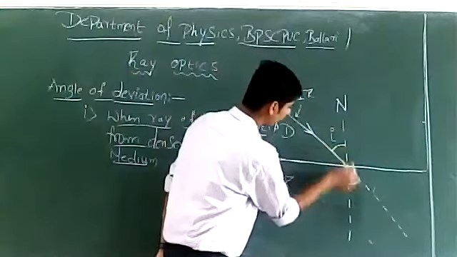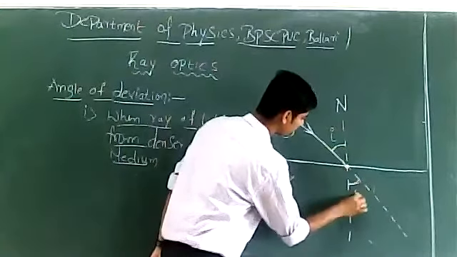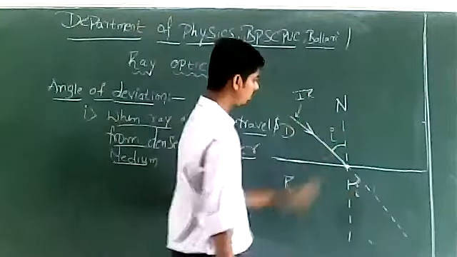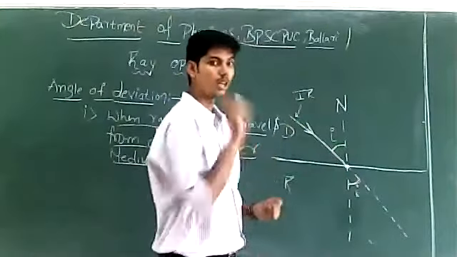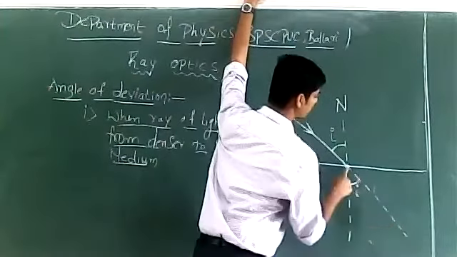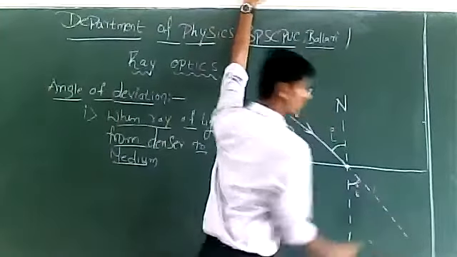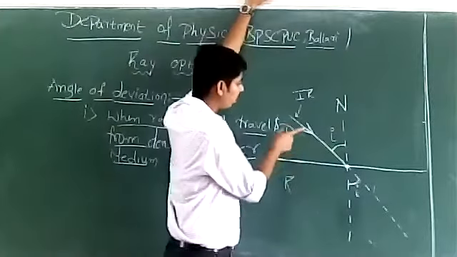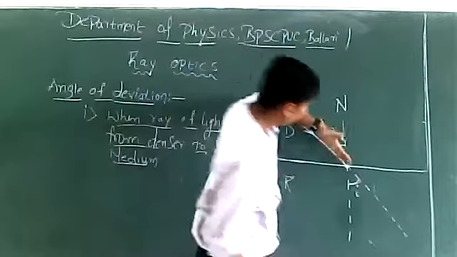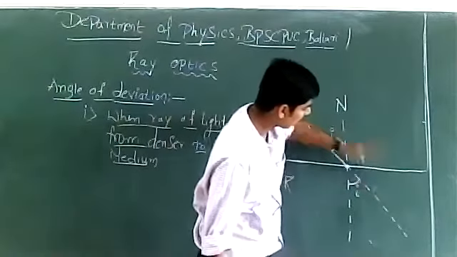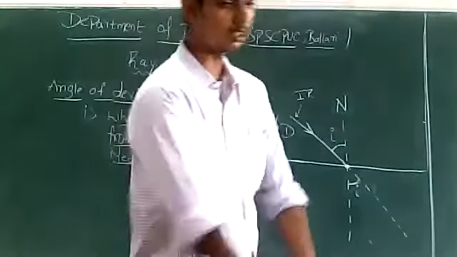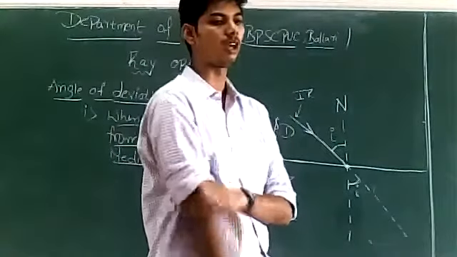If this is I, even this angle must be I. Isn't these two are vertically opposite angles? Now, this is actually the path of the light expected. We expect light to travel around this path. But because the ray of light is traveling from denser to rarer medium, the ray of light will travel along the same path or it bends away from the normal. What happens?